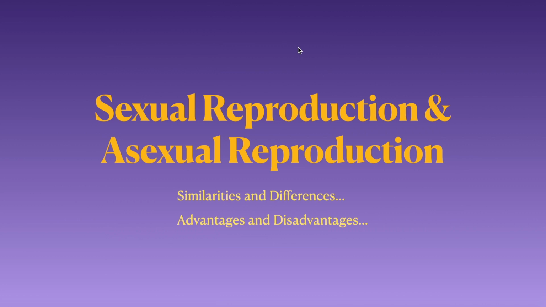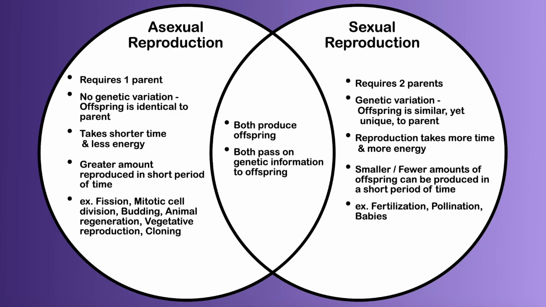All right, guys, let's talk about the similarities and differences, advantages and disadvantages of sexual reproduction and asexual reproduction. I did a little Venn diagram here. Hope you've seen one of these before. So within this circle is asexual reproduction. This is sexual reproduction. And then here where they cross over, that means these things happen in both.